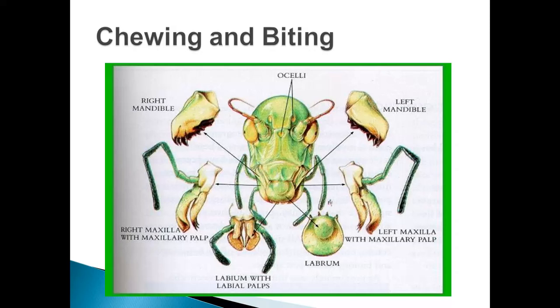Next, maxillae. Maxillae is also a paired structure, which is also a composite structure, made up of cardo, stipe, lacinia, galea, and palpifer.